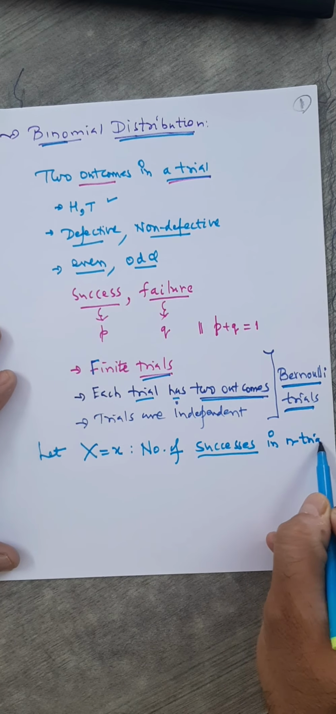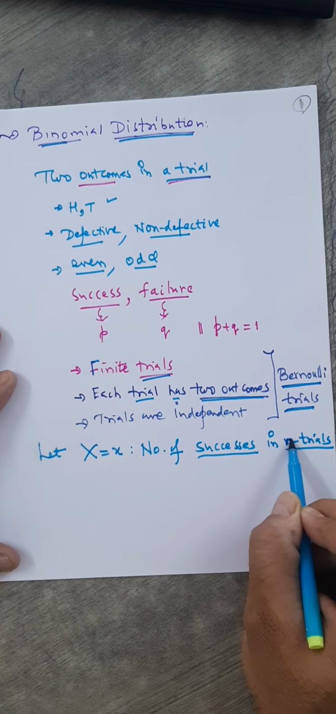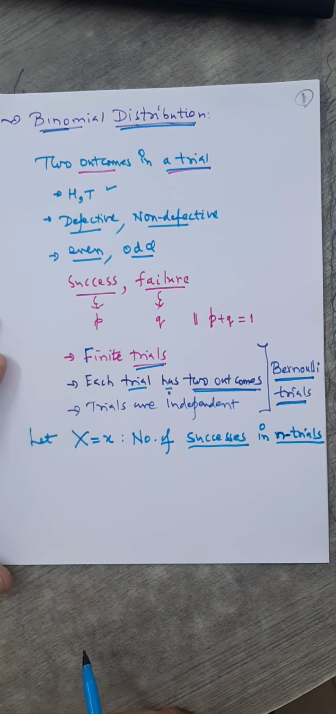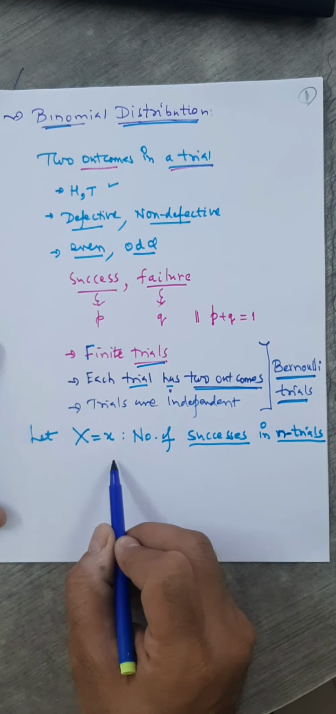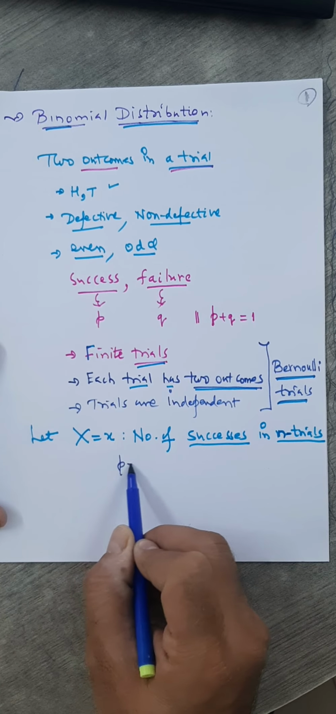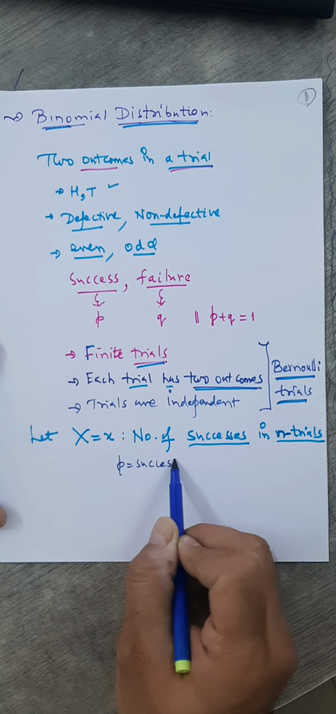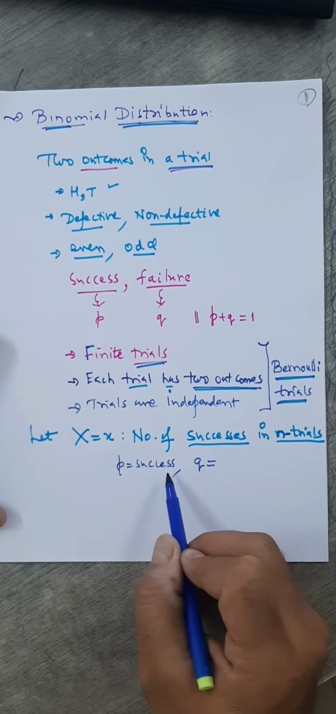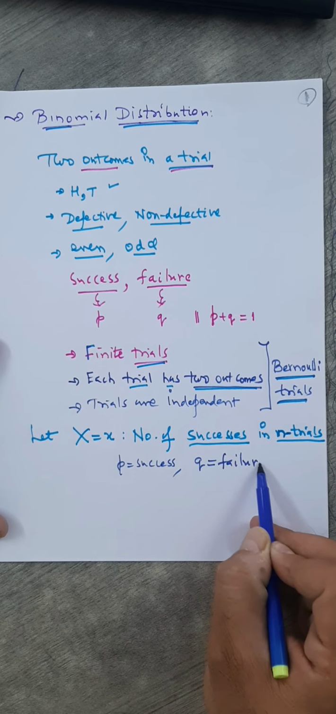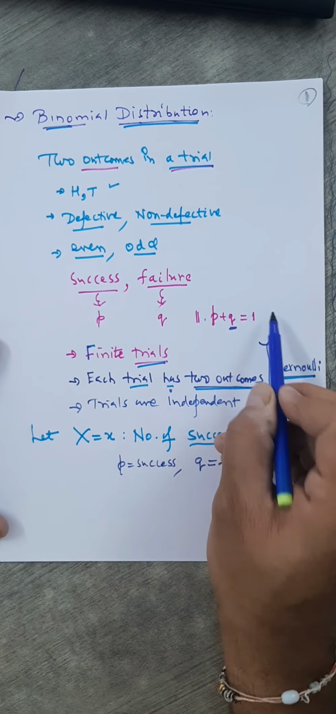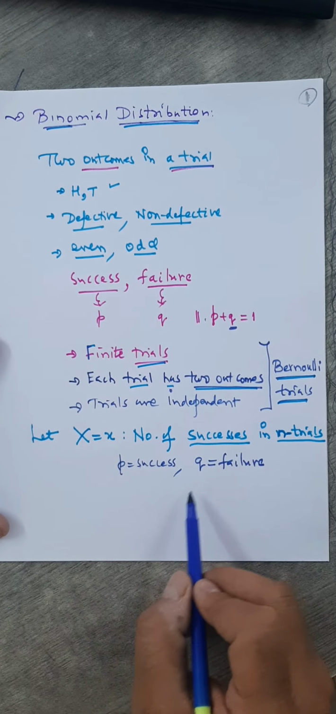So the number of trials equals n. You are performing an experiment how many times? N times. With the condition that the probability of the success equals small p, and the probability of the other one, that is 1 minus p, you can see, that is failure here, which is q, and q is always 1 minus p. If this is 1 by 3, then this has to be 2 by 3.